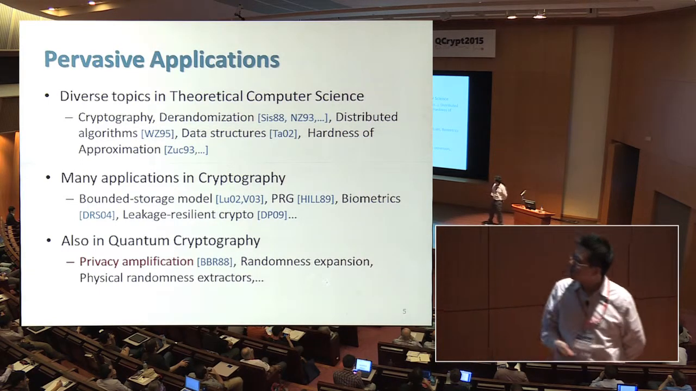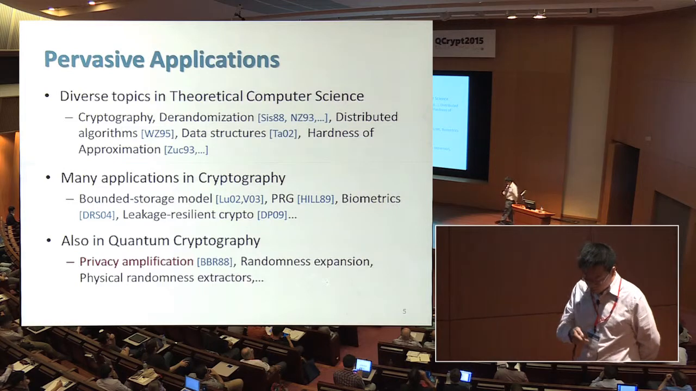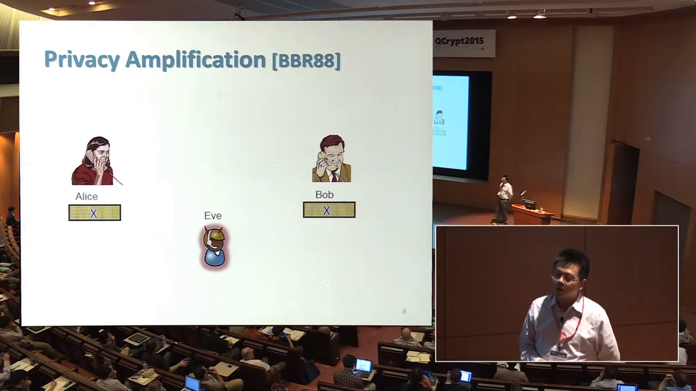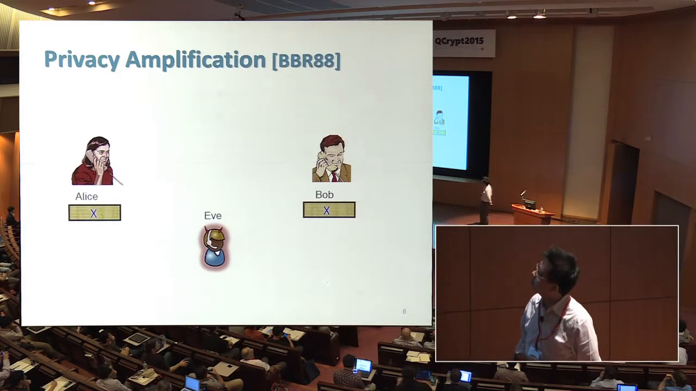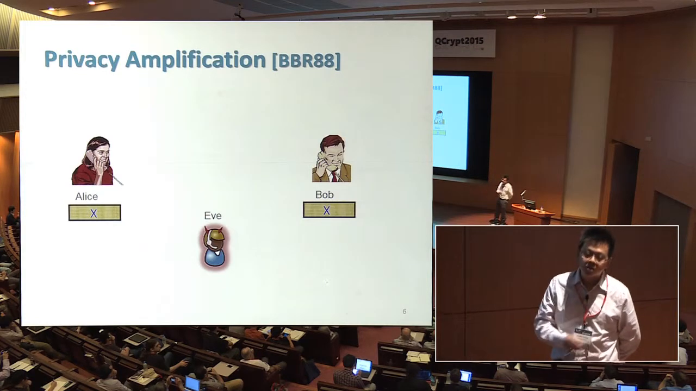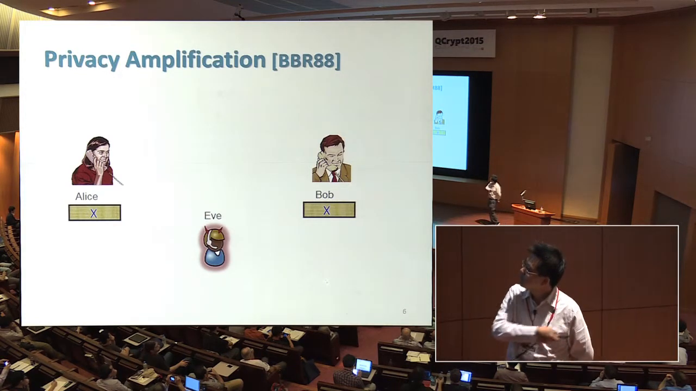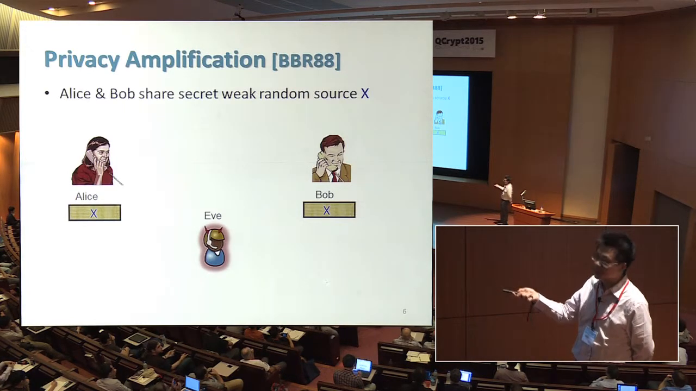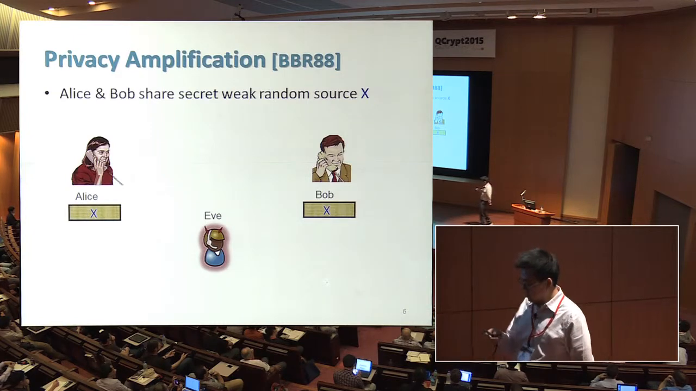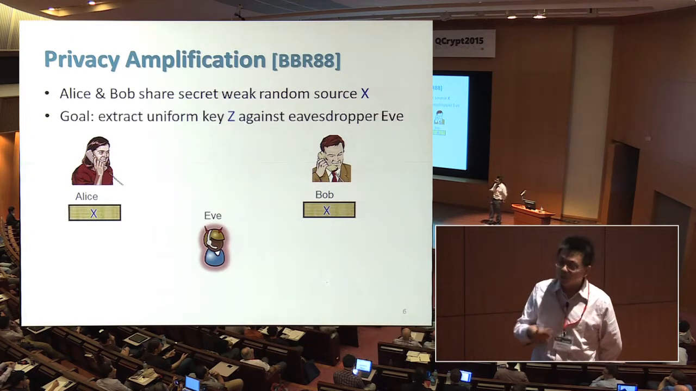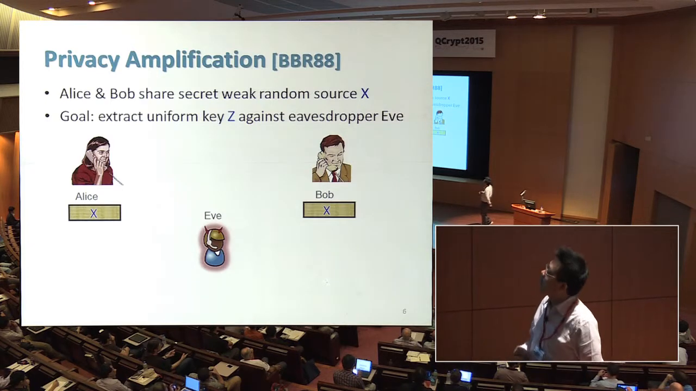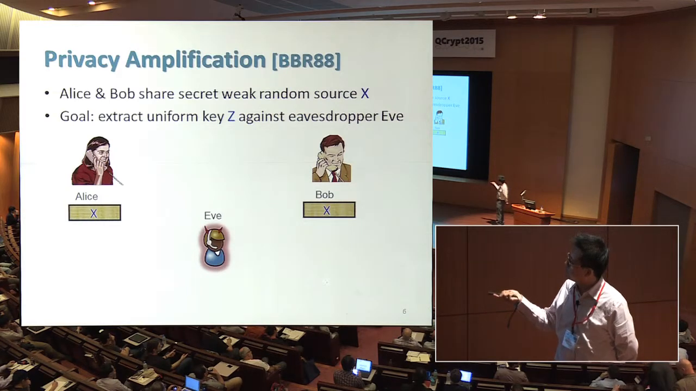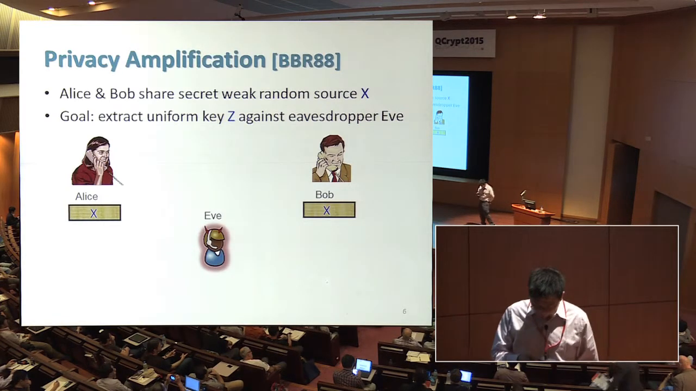Perhaps the most well-known application is privacy amplification. Let me introduce it as a way to motivate the notion of quantum-proof randomness extractor in the quantum setting. Privacy amplification is also a beautiful problem studied in the 90s. Here we have Alice and Bob. They share some weak randomness, viewed as a weak key. Their goal is to extract a uniform key through a public channel, so that the key is uniform against the eavesdropper Eve.